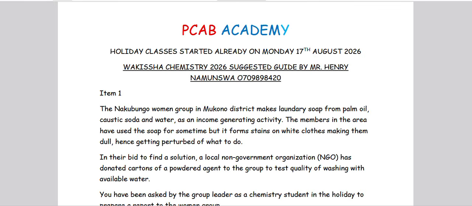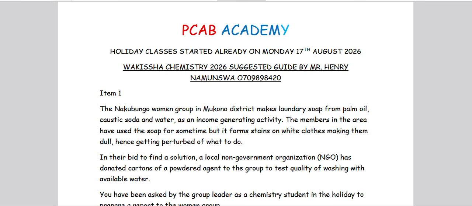What does this mean? If you analyze our item, it means that this women's group in Mukono district uses natural materials to make the soap. Which natural materials are we speaking of? Number 1, palm oil. You know that palm oil is gotten from palm trees, so it is in natural form. Number 2, they are using caustic soda and water. Water is also in its natural form. So the first thing we analyze is that these women are using natural materials to form soap.